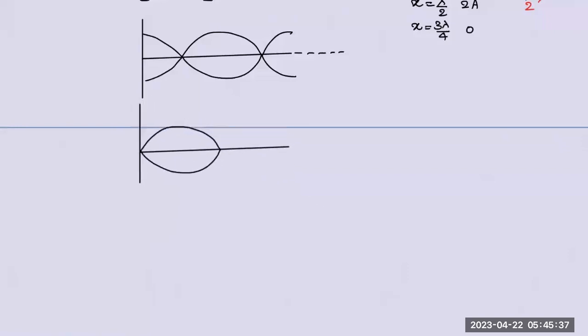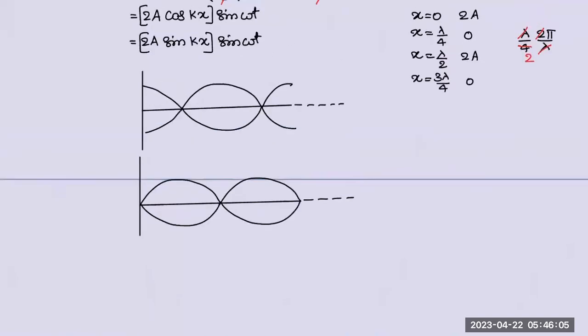Yeah, like this it will be. So if it is sine, what happens is that simply node and antinode positions will change because of sine and cos.